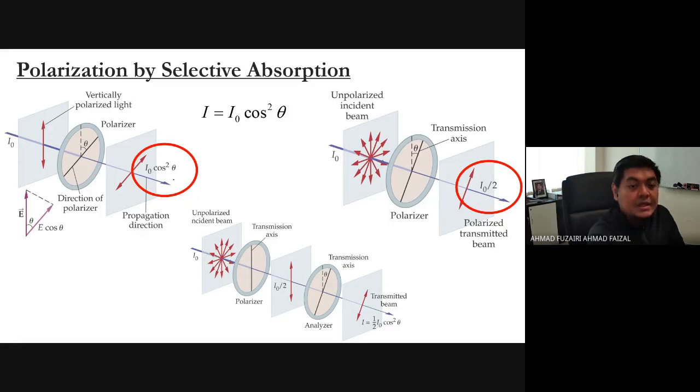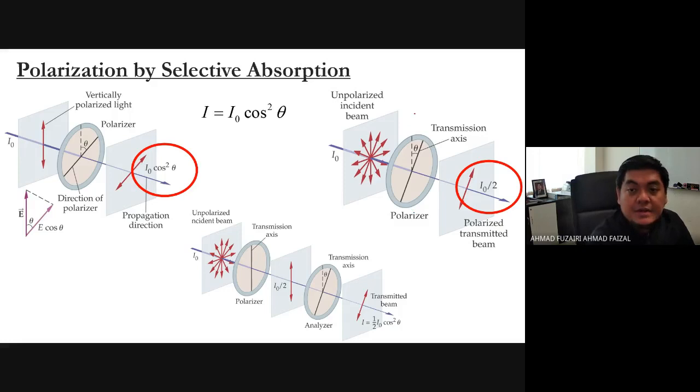Look at the directions of the polarizer, that means the direction of the transmission axis. Originally it is vertically polarized, sitting straight. When it passes the polarizer, it should follow the direction of the polarizer. So that is number one, and we can use I equals I naught cos square theta.